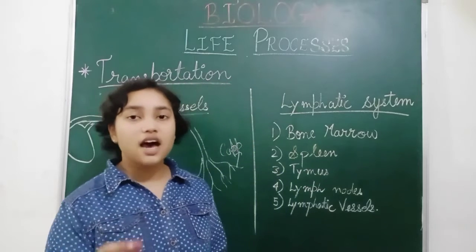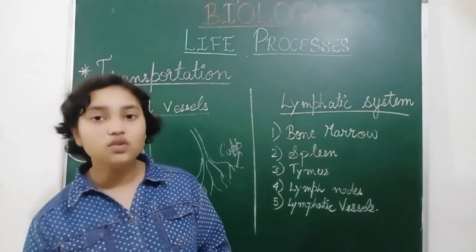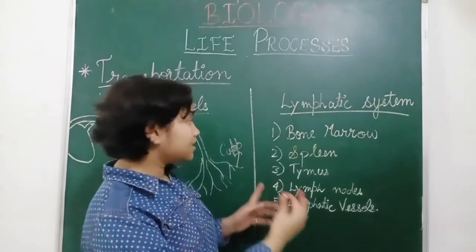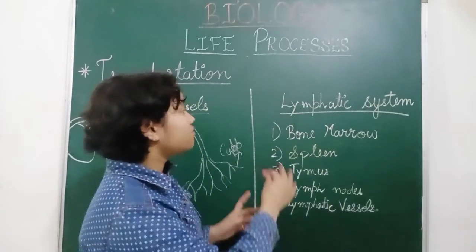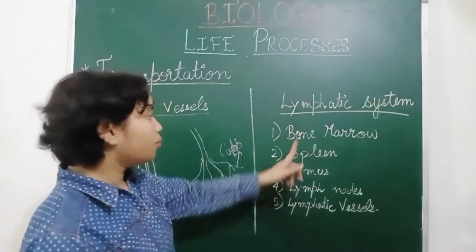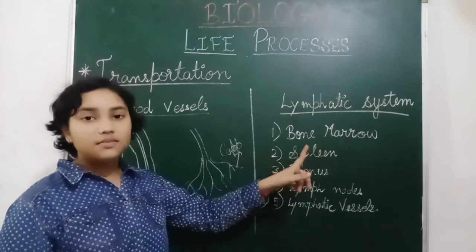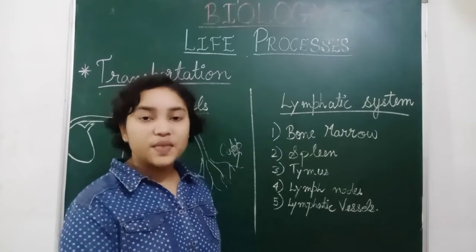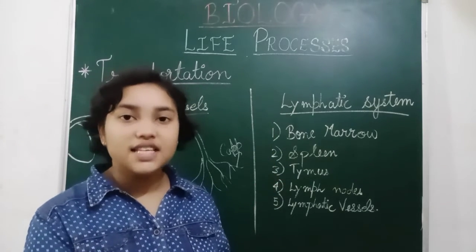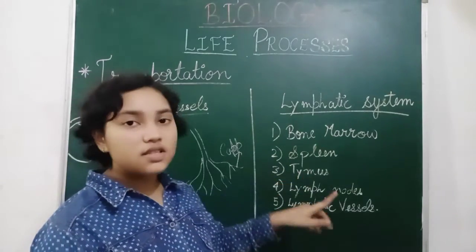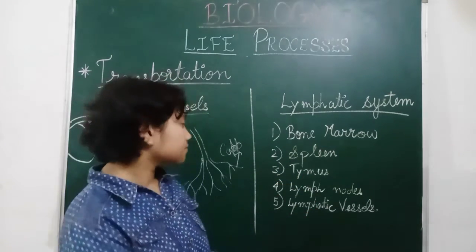Red blood cells are present in a very small amount, and white blood cells are present in a large amount. So that is the lymphatic system. The lymphatic system passes through bone marrow, which is present in the thigh bone, the spleen, which is present just beside the kidney and the pancreas, and the thymus, which is above the heart.